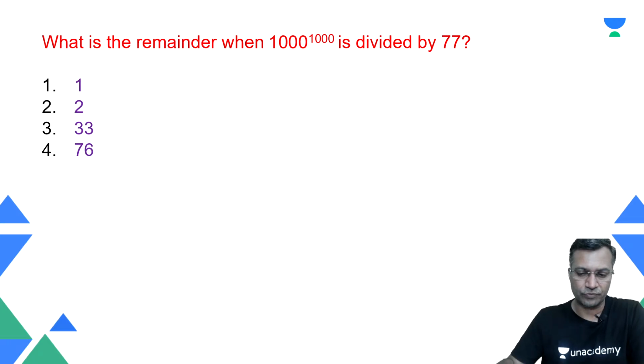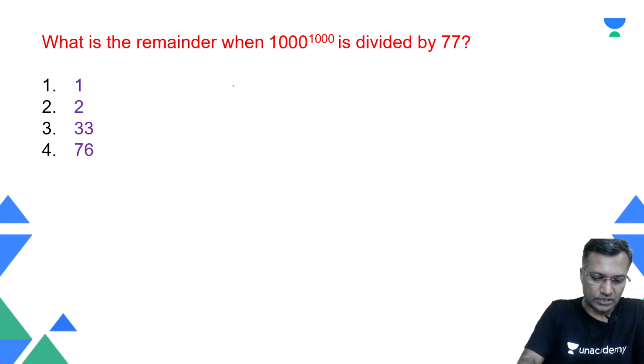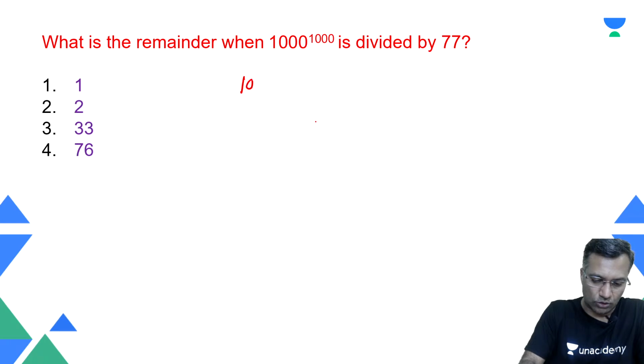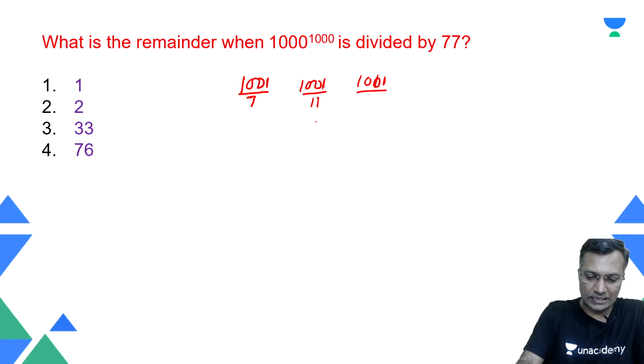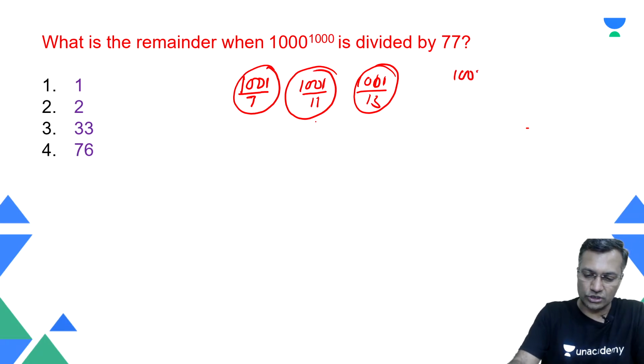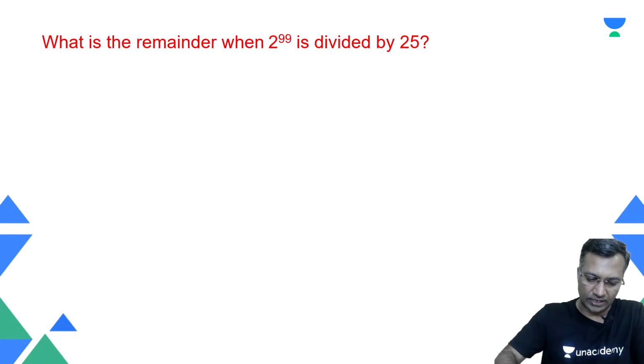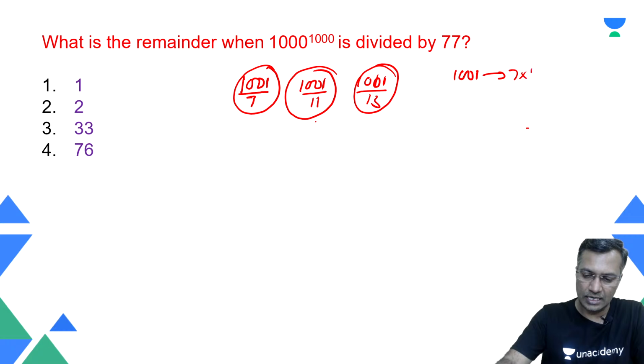You need to understand that 1001 is one of the beautiful numbers. 1001 when divided by 7, or by 11, or by 13, the remainder is going to be 0, because 1001 is made up of 7 into 11 into 13.